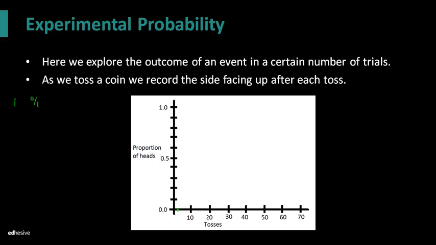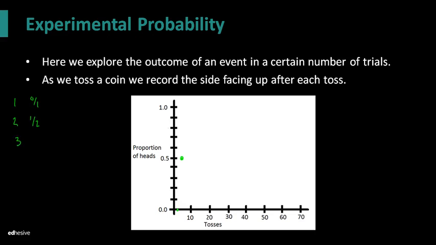That's the proportion, right? 0.0. Then after 2 tosses, or on the second toss, we do get a head. So right now we are 1 for 2. We've had 2 tosses and one of them has been a head. So now we have flown up after 2 tosses, up to 50%, because 1 out of 2 is 0.5.